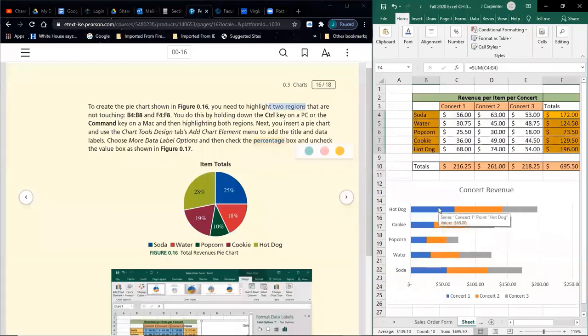Does the button sequence have to go exactly like that? Maybe, maybe not. Play around with it, try things out, do things wrong, learn. Because there's sometimes I can hit control first, there's sometimes I can't hit control first. You have to figure it out. Like I said, you'll do things wrong. I do things wrong all the time. And then we do them right, ultimately. All right, so now that we have the separate regions, and they say it's Command on a Mac, by the way. I know I mentioned that at some point, but there's the reminder.